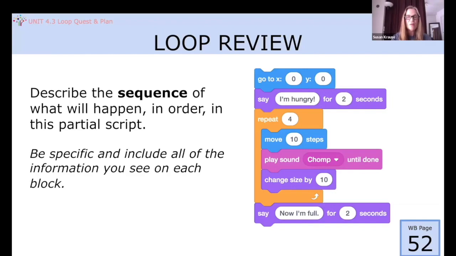The sprite will say, "I'm hungry" for 2 seconds. Then the sprite will repeat the following actions 4 times. Move 10 steps, play sound chomp, and change size by 10. Then the sprite will say, "Now I'm full" for 2 seconds, only 1 time.